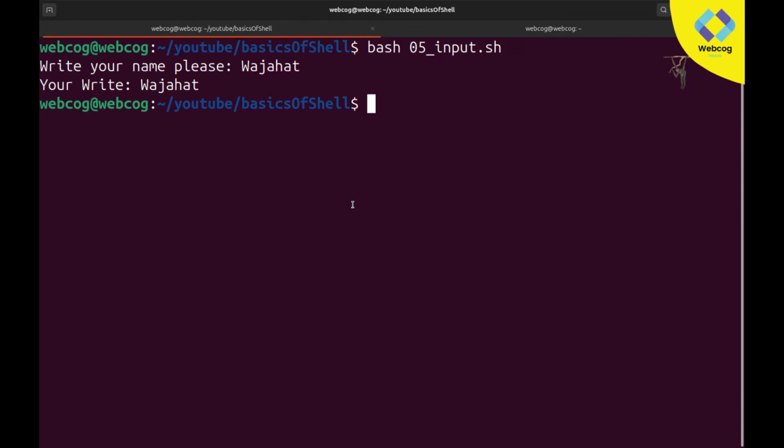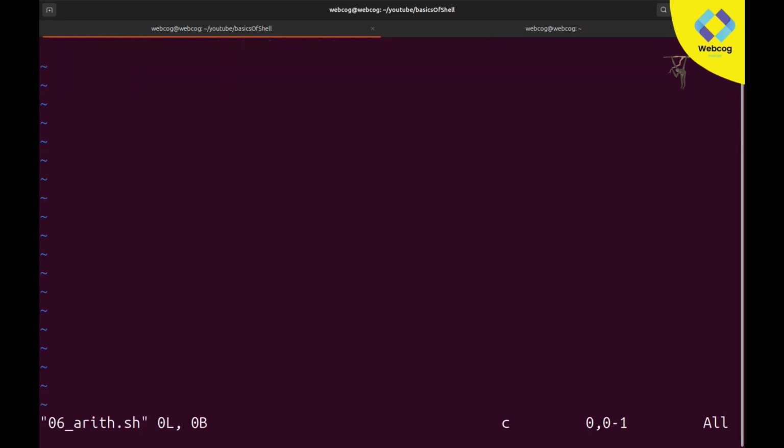So let's talk about it. I will create a new file with touch 06_arith.sh, basically arithmetic. I'm going to open it in Vim. First of all, insert mode, hash exclamation sign /bin/bash.